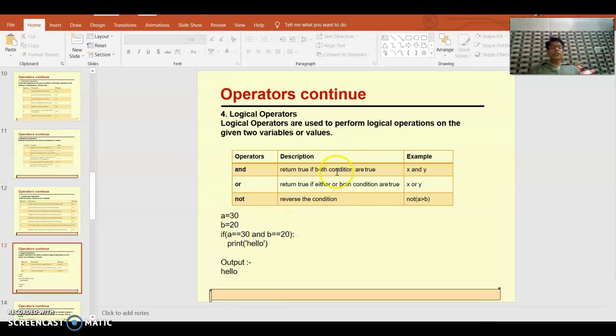When both conditions are true, it will give true and print hello. It has printed. But if I change the value, suppose a equal to 20, then this condition becomes false. Then it will not print, because true and false becomes false with the and operator. But if you use the or operator, then true or false becomes true, because in the or operator any one condition should be true. So in that case it will print hello.